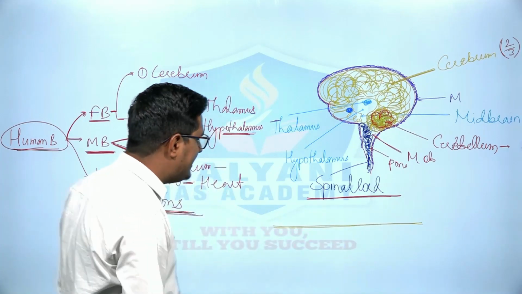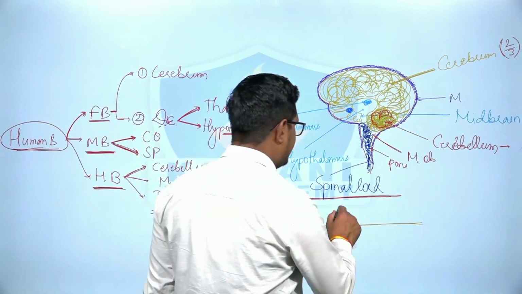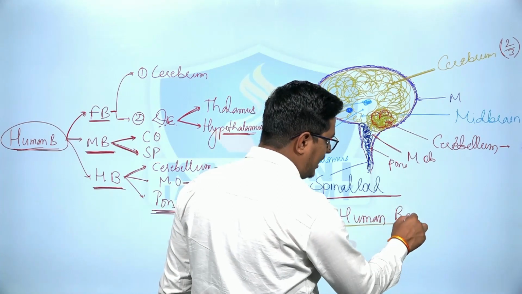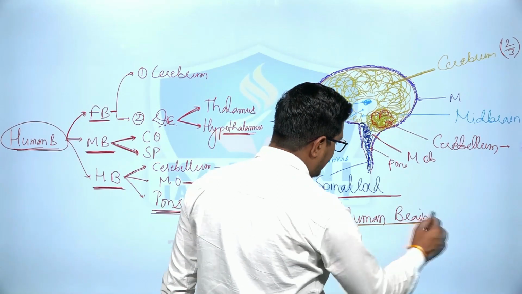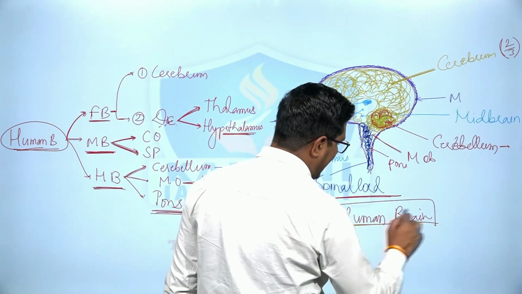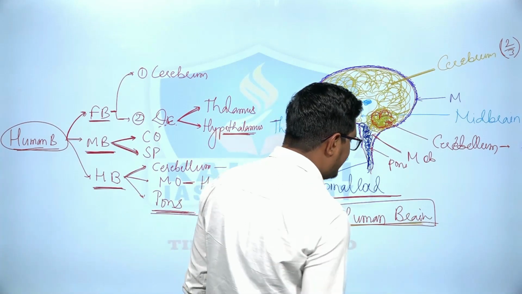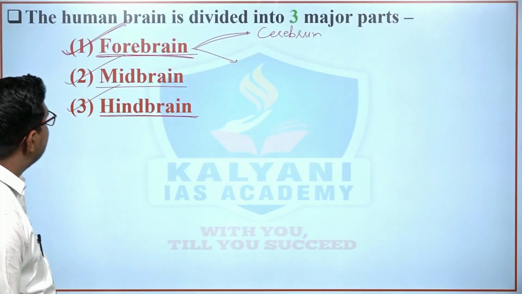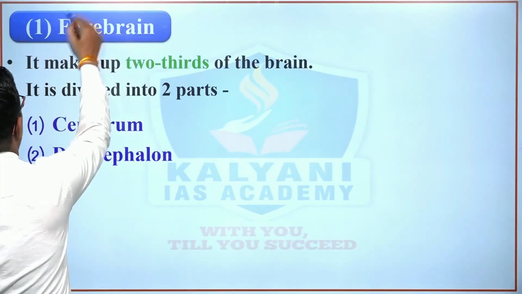So in this way we have seen the overview of the human brain, right? और इसी तरीके से आपको ये पूरा का पूरा टॉपिक तैयार करना है, so that if you find any MCQs related to human brain, you would be able to answer it properly, right? So let's study the first, which is forebrain.